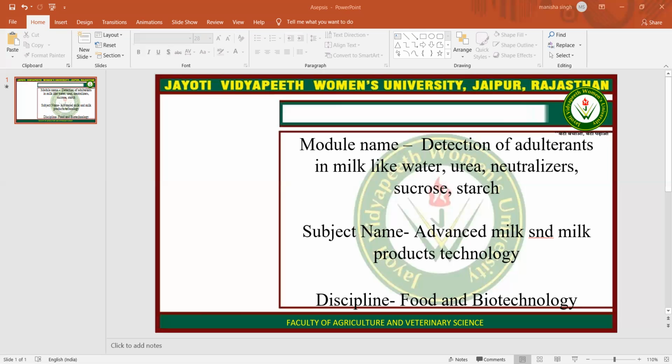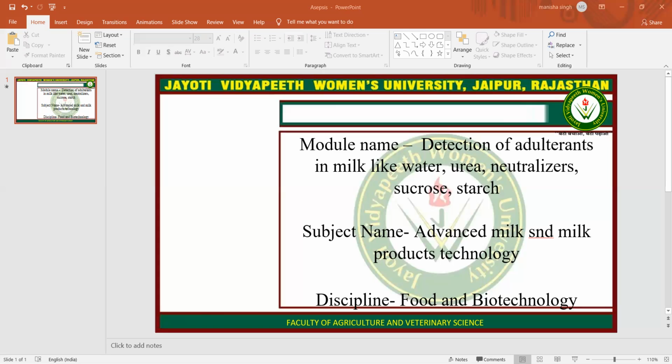The addition of urea to the milk can be detected by using dimethyl amino benzaldehyde. This method is based on the principle that urea forms a yellow complex with DMAB in a low acidic solution at room temperature. So we need para-dimethyl amino benzaldehyde 1.6% weight by volume: dissolve 1.6 grams of DMAB in 100 ml ethyl alcohol and add 10 ml concentrated HCl.